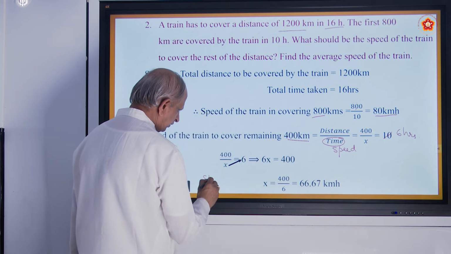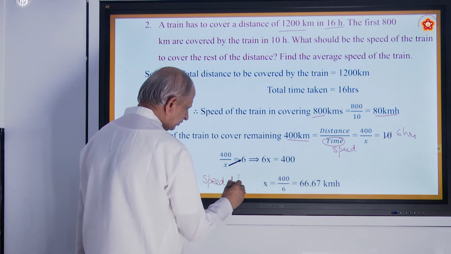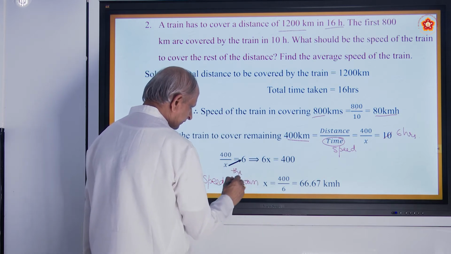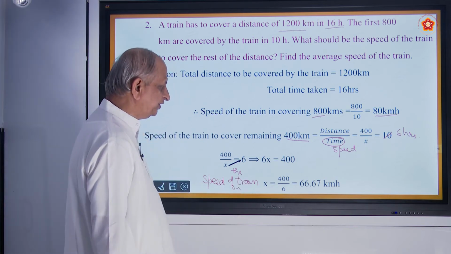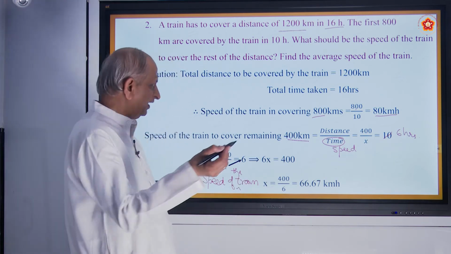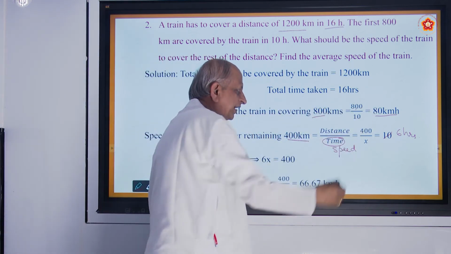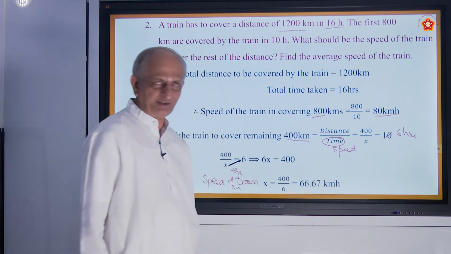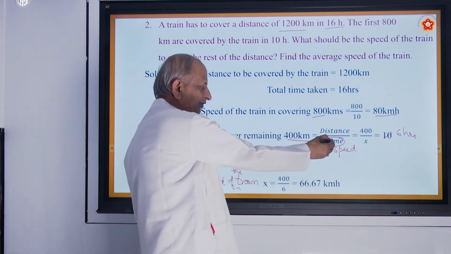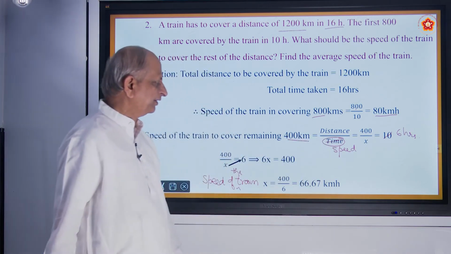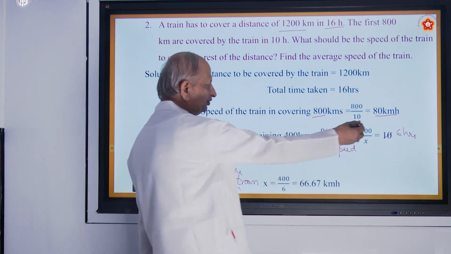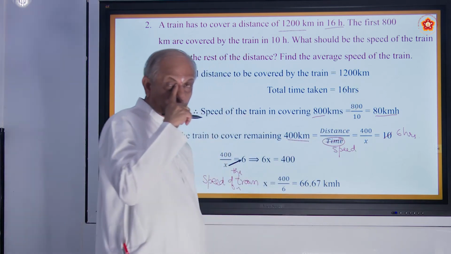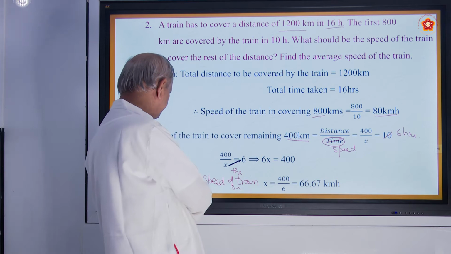Speed of the train for the remaining distance is equal to 66.67. First 800, it is 80 kilometers per hour. Next 400, 66.67 kilometers per hour. Is it alright? So note this change. This is not time, this should be speed. And also this should be 6 hours because 10 is already covered, totally 16. So that should be 6 hours. So please make that change. Okay.